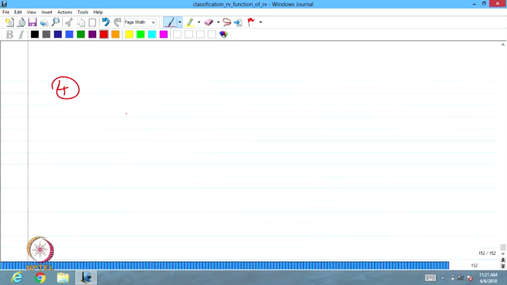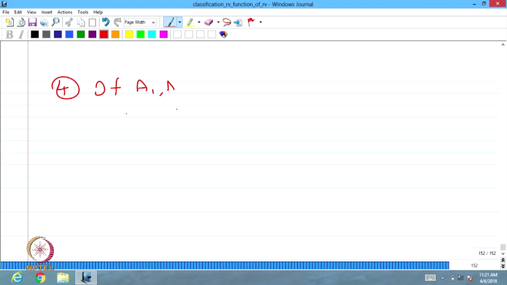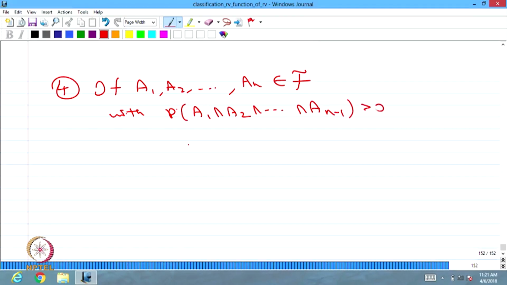The next result related to conditional probability: if A1, A2 and so on up to An are n events belonging to F, with the probability of A1 intersection A2 intersection up to A(n minus 1) strictly greater than 0, then one can define the probability of the intersection of n events.